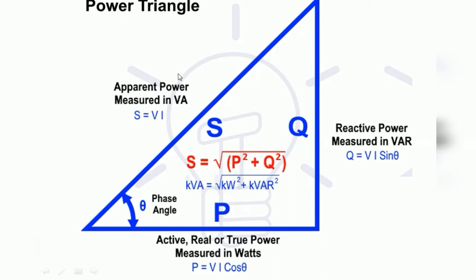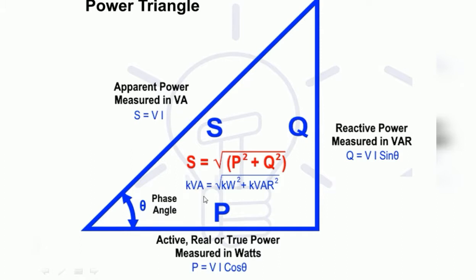It has three powers: apparent power, active power, and reactive power. The combination of these two is called the apparent power. S is equal to the square root of real power squared plus reactive power squared. Otherwise, we can write it as S equal to V into I complex conjugate, that is I star. So this is the apparent power.